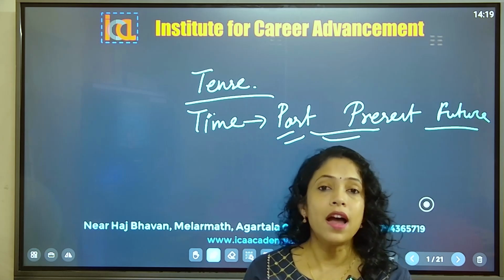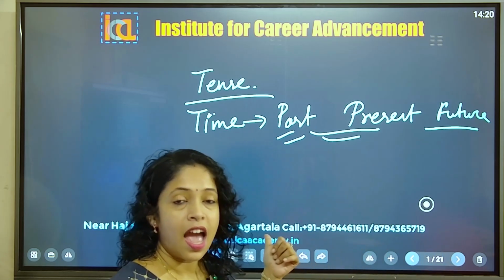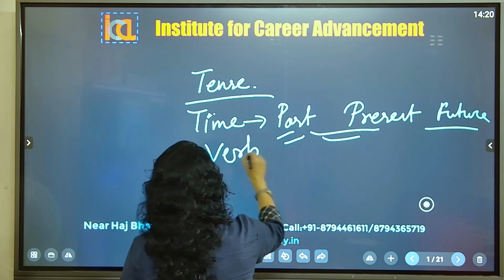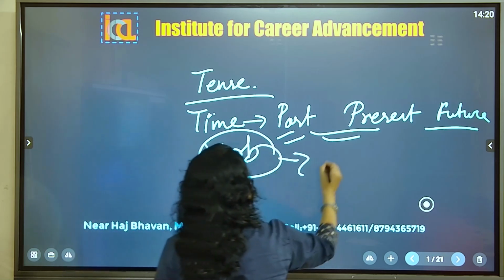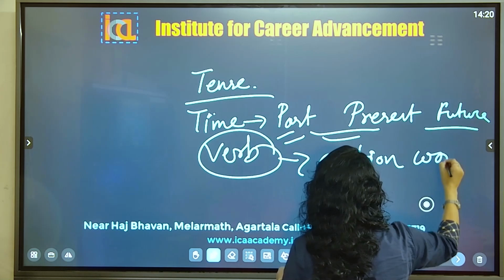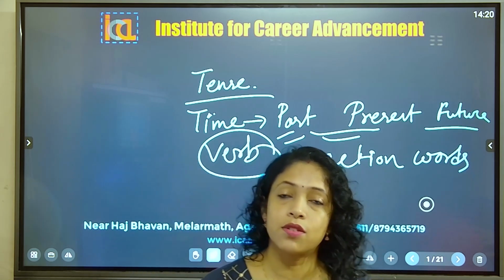Among them, one part of speech is related with time, and that is verb. Okay, verb. Verb means action words are all called verb. Action words means whatever we are doing.